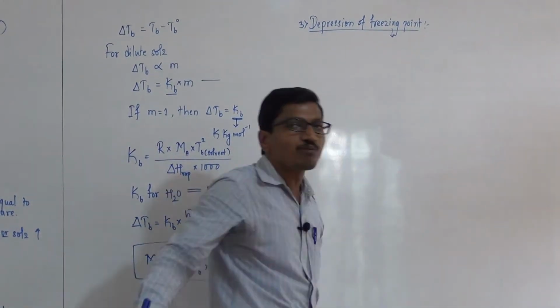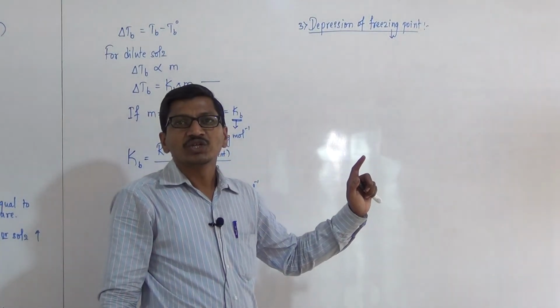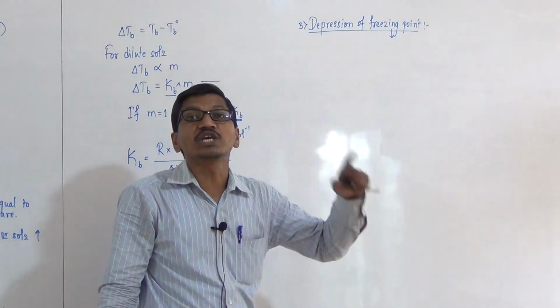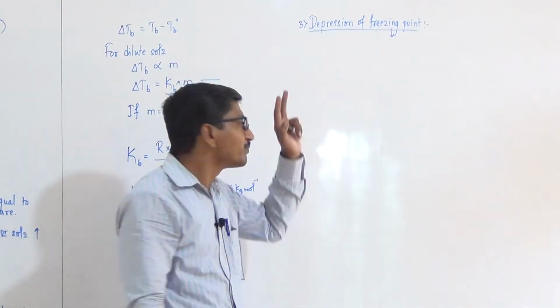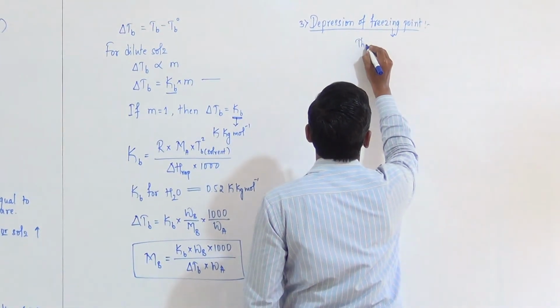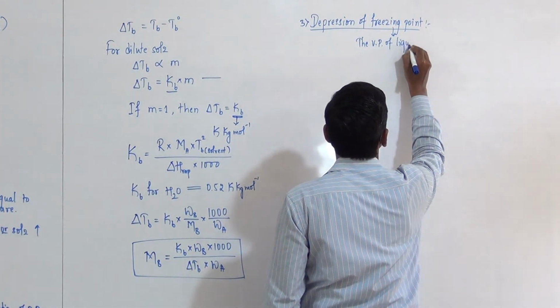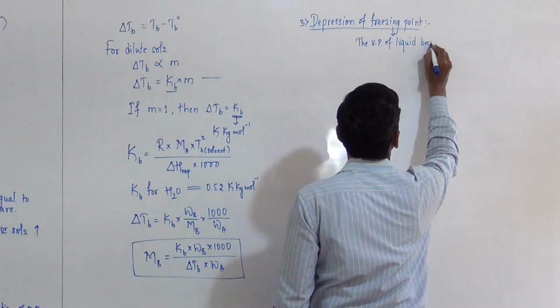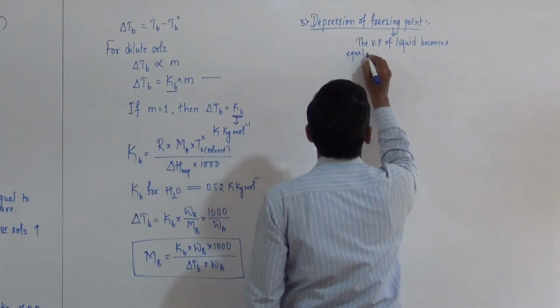What is freezing point? Freezing point is the temperature at which the vapor pressure of liquid becomes equal to that of the solid solvent. The vapor pressure of liquid becoming equal to the solid solvent is called freezing point.